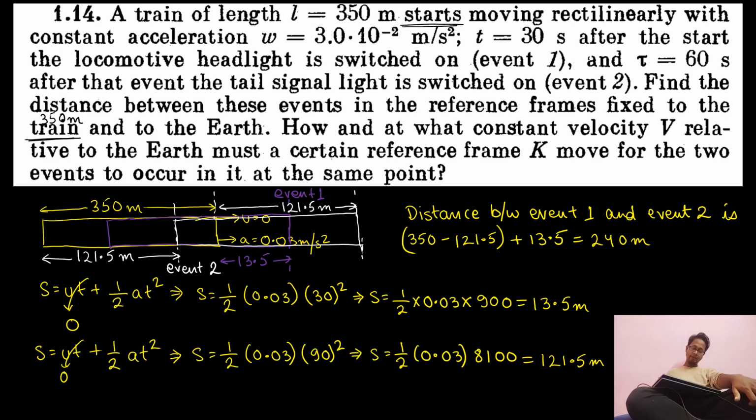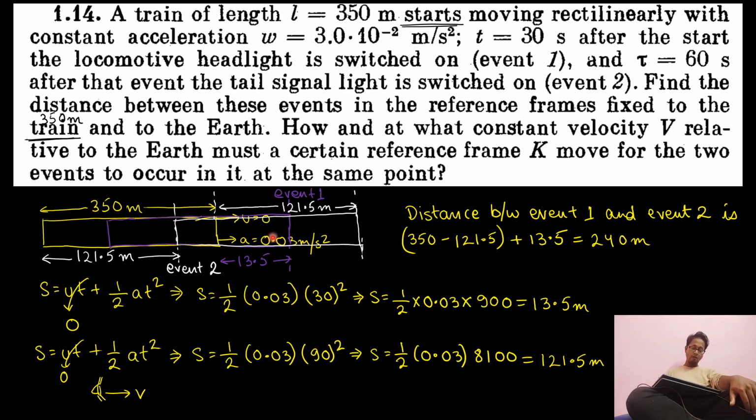Achha. Now the next part of the question is: how and with what constant velocity relative to Earth must a certain frame travel for the two events to occur at the same point? That means out here there is a frame of reference that is moving with a certain velocity v. What should be this velocity v of this frame of reference such that event 1 and event 2 occur at the same place?